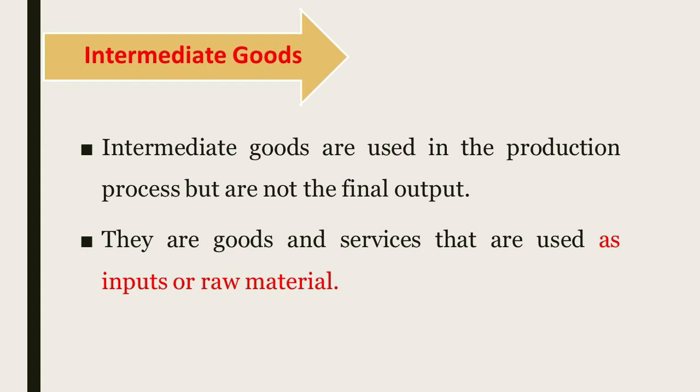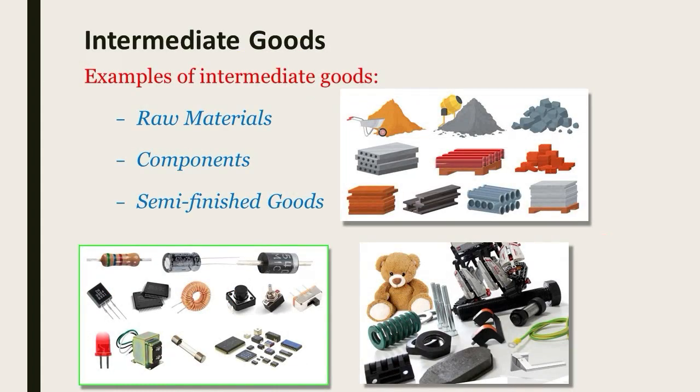So we may say that intermediate goods are in between the primary product and final product, that is, in between the raw materials and the final output. Some examples of intermediate goods are raw materials, components, and semi-finished goods.